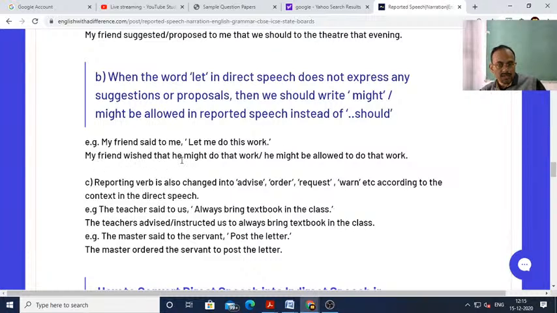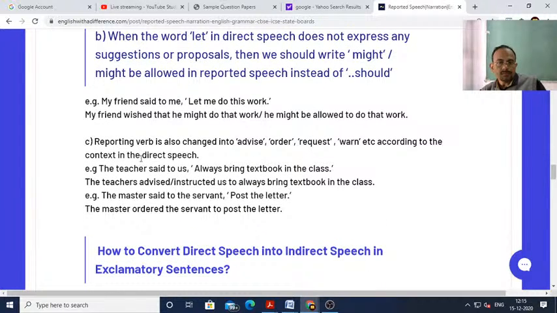My friend wished that he might do that work, or he might be allowed to do that work. Next, the reporting verb is also changed into advice, order, request, warning, etc., according to the context in the direct speech. For example, the teacher said to us, "Always bring textbook in the class."